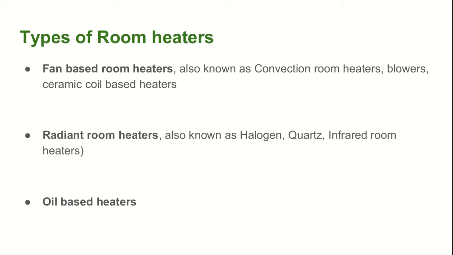So first of all, what are the types of room heaters? First, fan-based room heaters. These are also known as convection room heaters, blowers, ceramic coil-based heaters. Second type of heaters are radiant room heaters, also known as halogen, quartz, infrared room heaters or conduction room heaters. Third type of room heaters are oil-based room heaters.